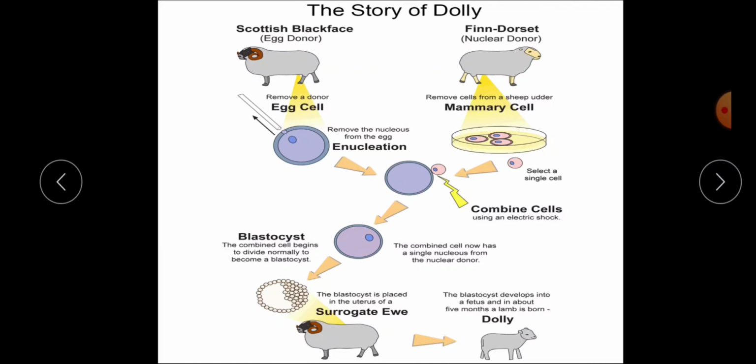Each and every information is inside the nucleus, and here we have taken the nucleus from the Finn Dorset, not the Scottish Blackface. That is why when the baby lamb was born, even though a Scottish Blackface sheep gave birth to her, Dolly looked like Finn Dorset, the mother who donated the nucleus. So this is how the lamb Dolly came into existence, and she was a complete clone of her mother Finn Dorset.